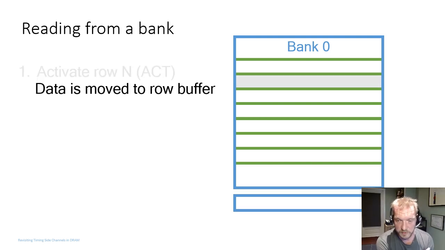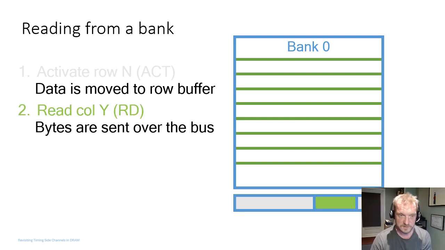When a memory controller wants to access a particular row in DRAM, it first has to send an activate command, which copies the data to the row buffer. Once this row buffer has been filled with data from the row, the memory controller sends a read command, and those bytes inside the particular columns that the controller requested are sent back over the bus.